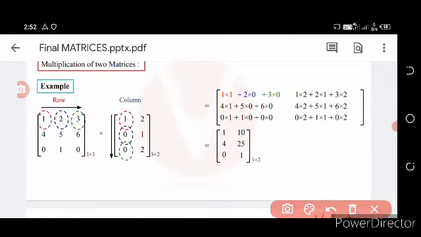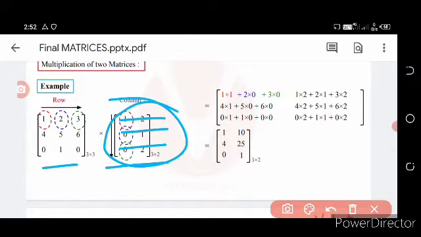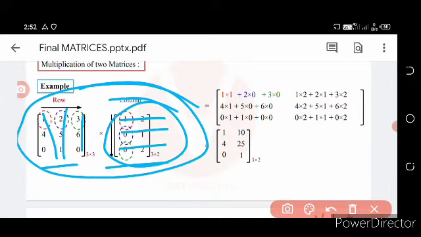If the number of row is equal to the number of column, then simply we can multiply both the matrices. If this is the first matrix and this is the second matrix, then we can multiply each other.